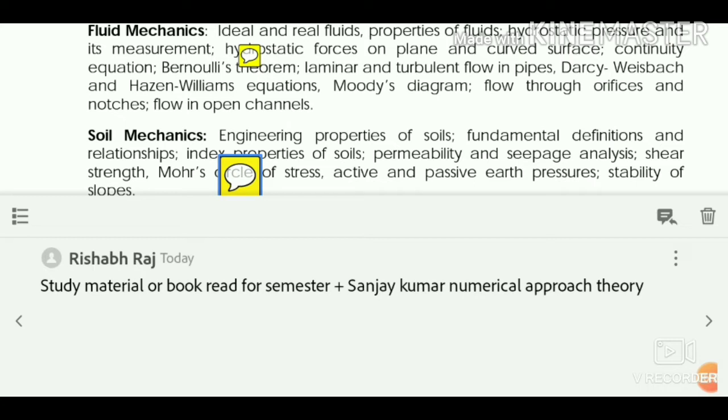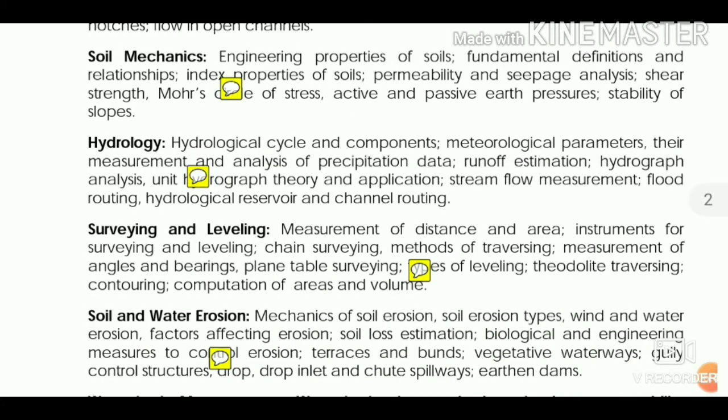So you should cover only the basics of that book, and you should cover fully the Sanjay Kumar numerical approach book. Problems are also given in that book. You can cover that also.